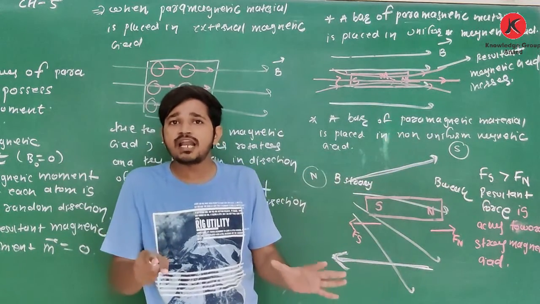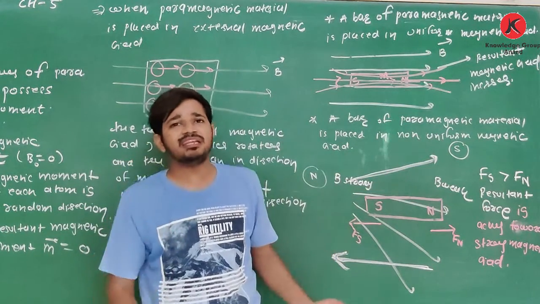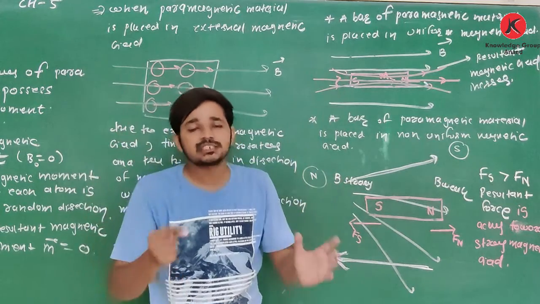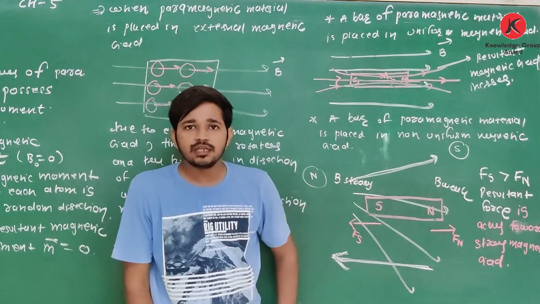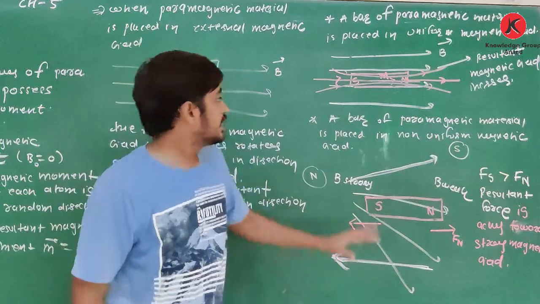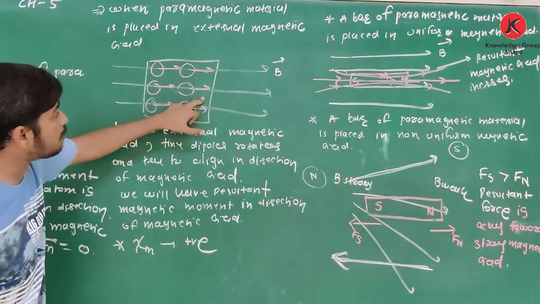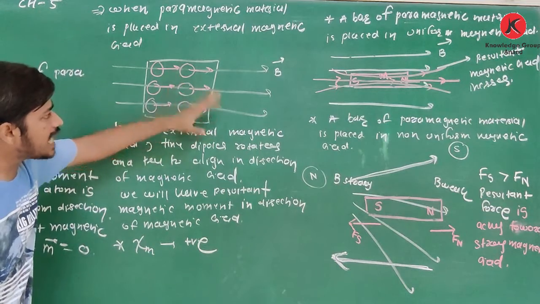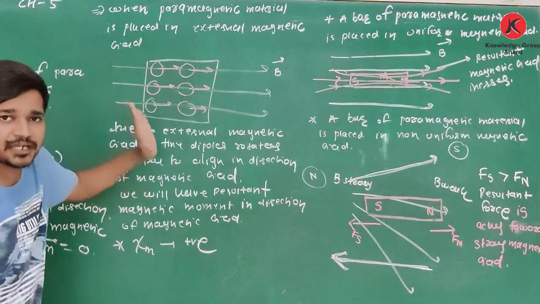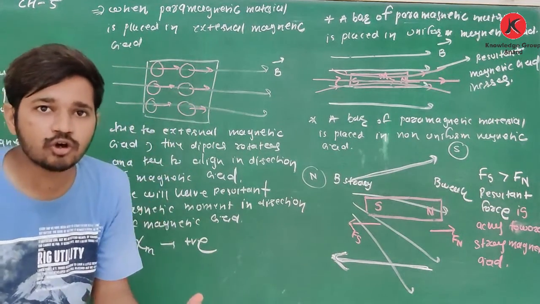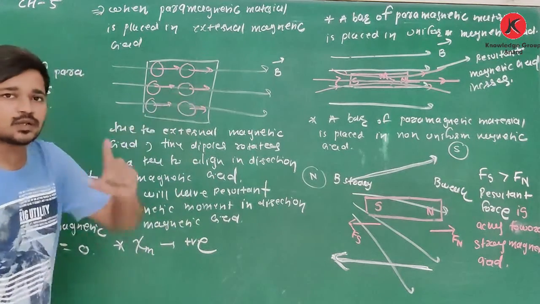So if you are asked what is the difference between diamagnetic and paramagnetic, you have to write such points. Clear about this? Now, when these dipoles are placed in a uniform magnetic field, will the dipoles align 100% in the direction of the magnetic field? Yes or no? On which factor does it depend? We will see.